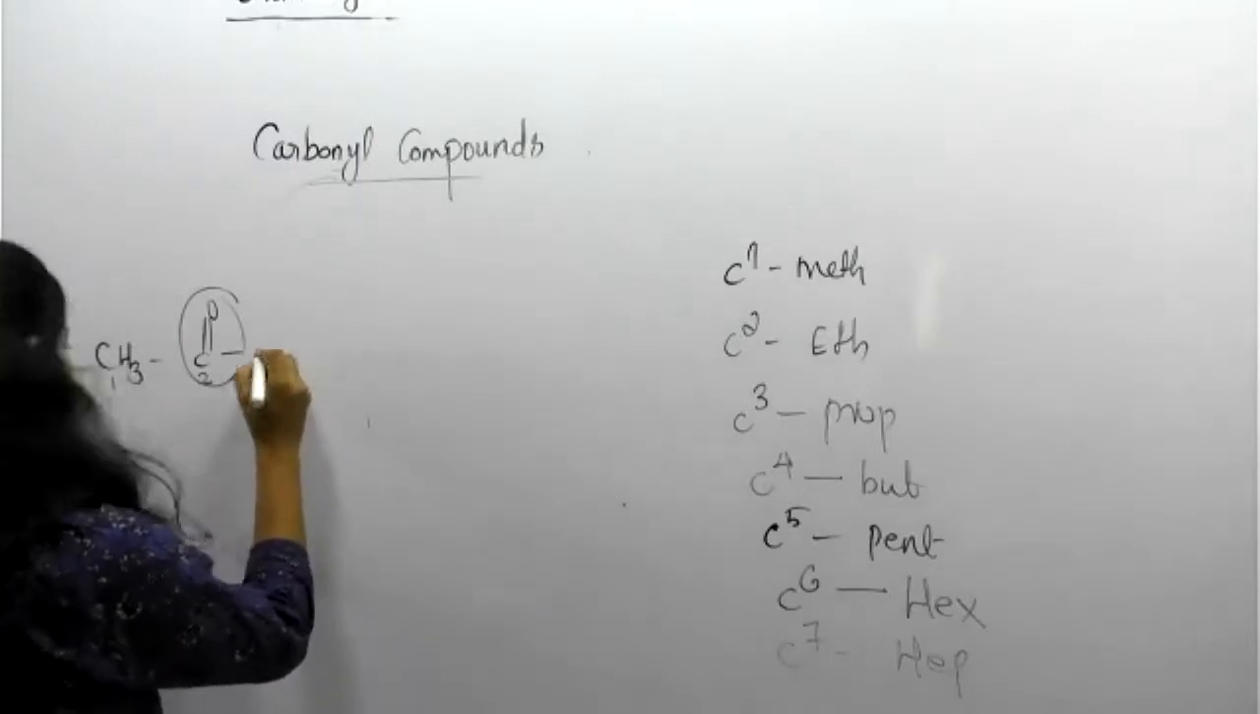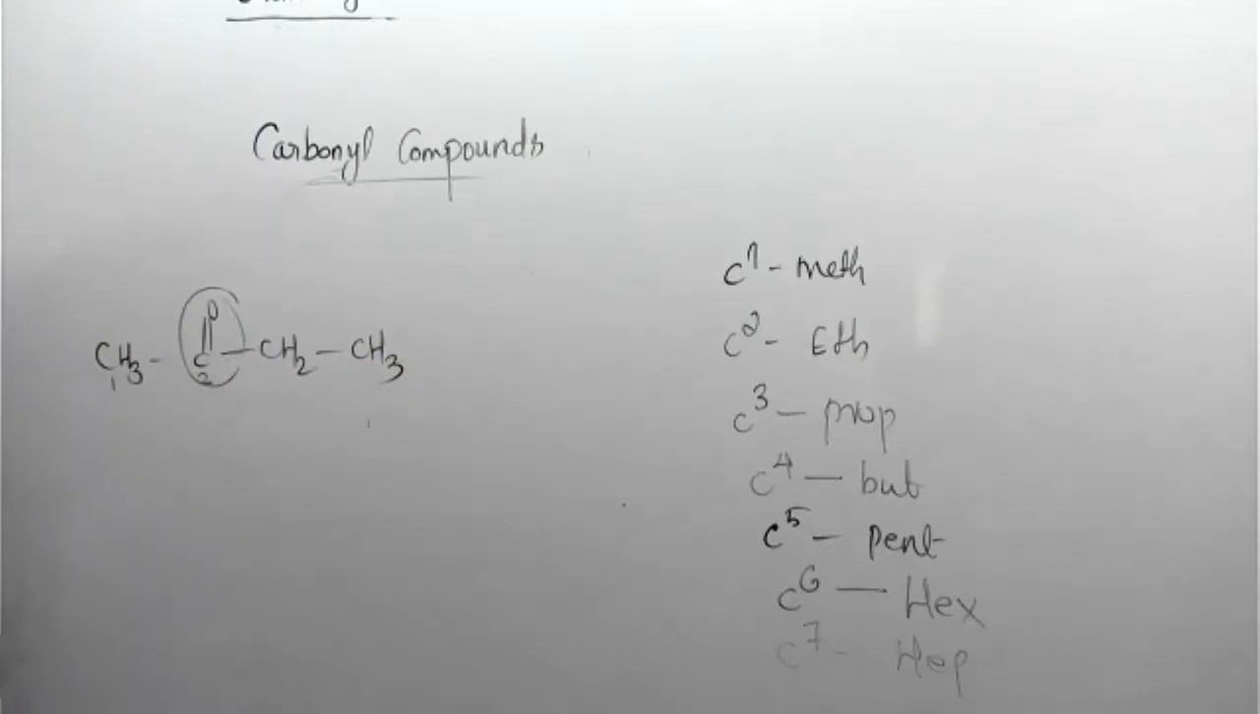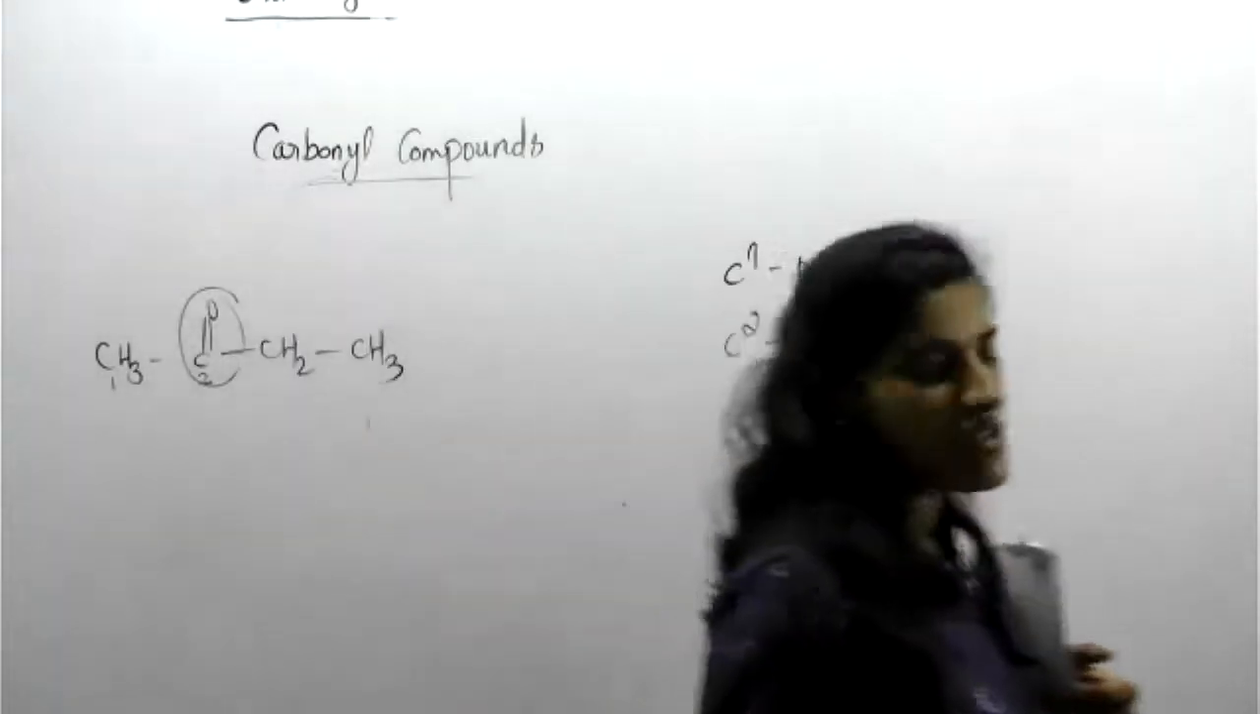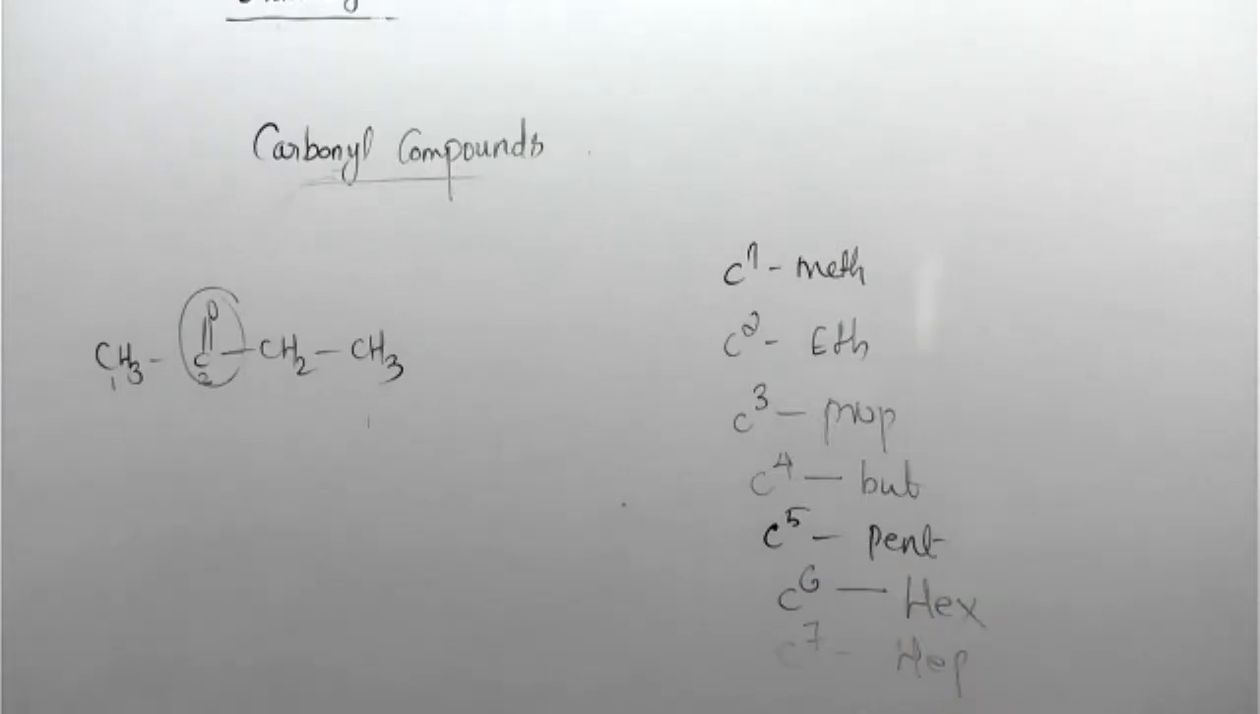CH3, C double bond O, CH2, CH3. First identify whether it is an aldehyde or a ketone, and then start the naming. Number it. This is a simple ketone. Then what about the name?